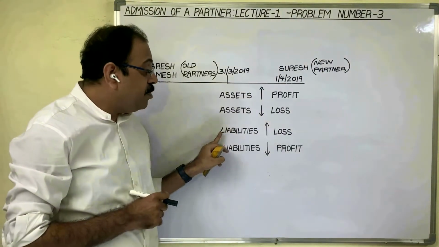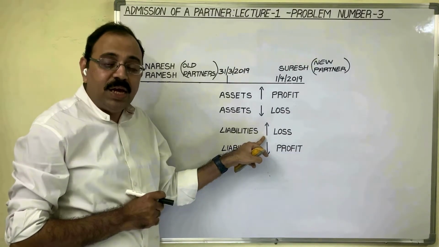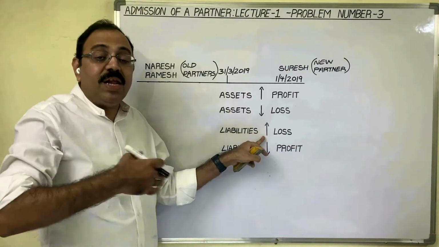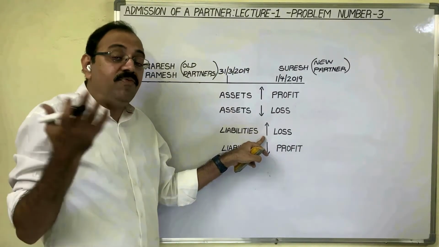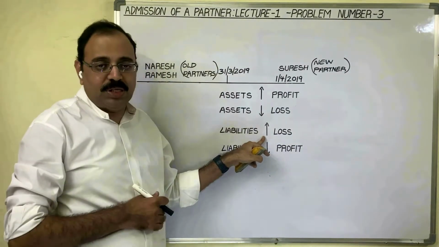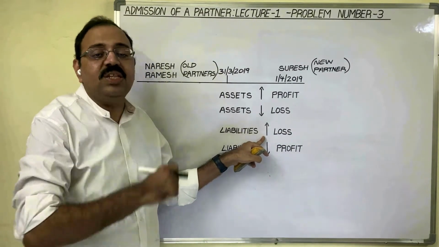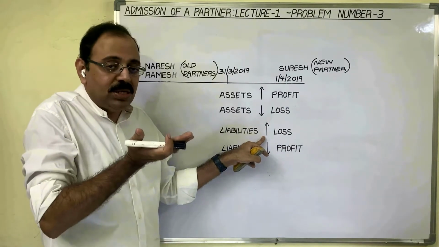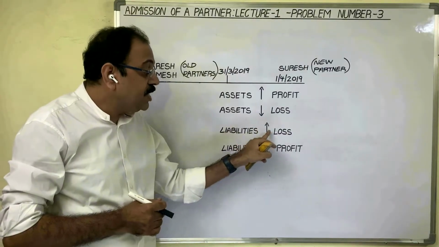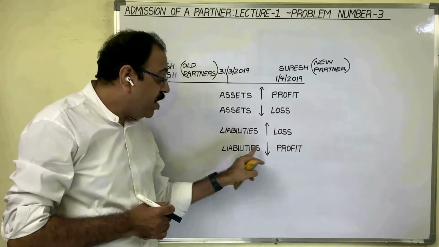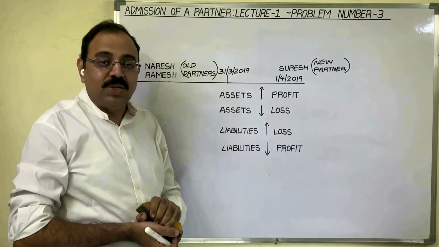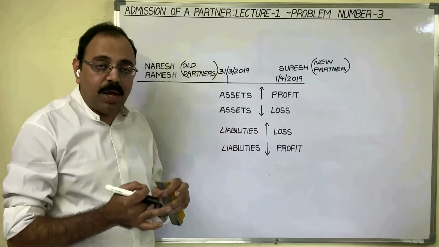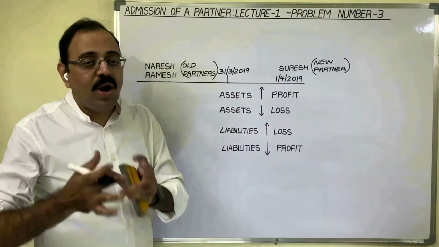If liability value increases, means in books we wrote that creditors amount is 50,000. But in our revaluation, we came to know that we forgot to consider 10,000 rupees more. Now creditors value became 60,000 rupees. Extra 10,000 is increased now, that is loss. So if liability value increases, it is a loss. If liability value decreases, it is profit. So in revaluation of assets and liabilities, there may be profit or loss.